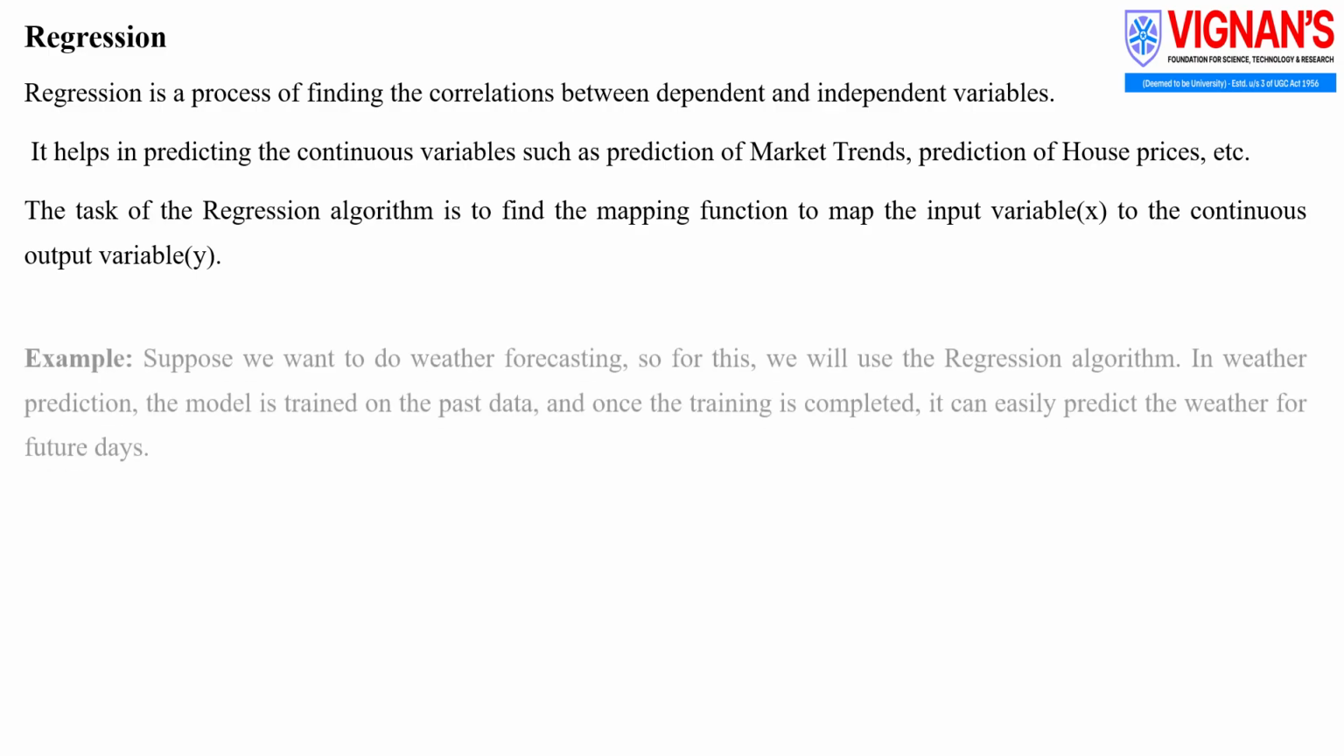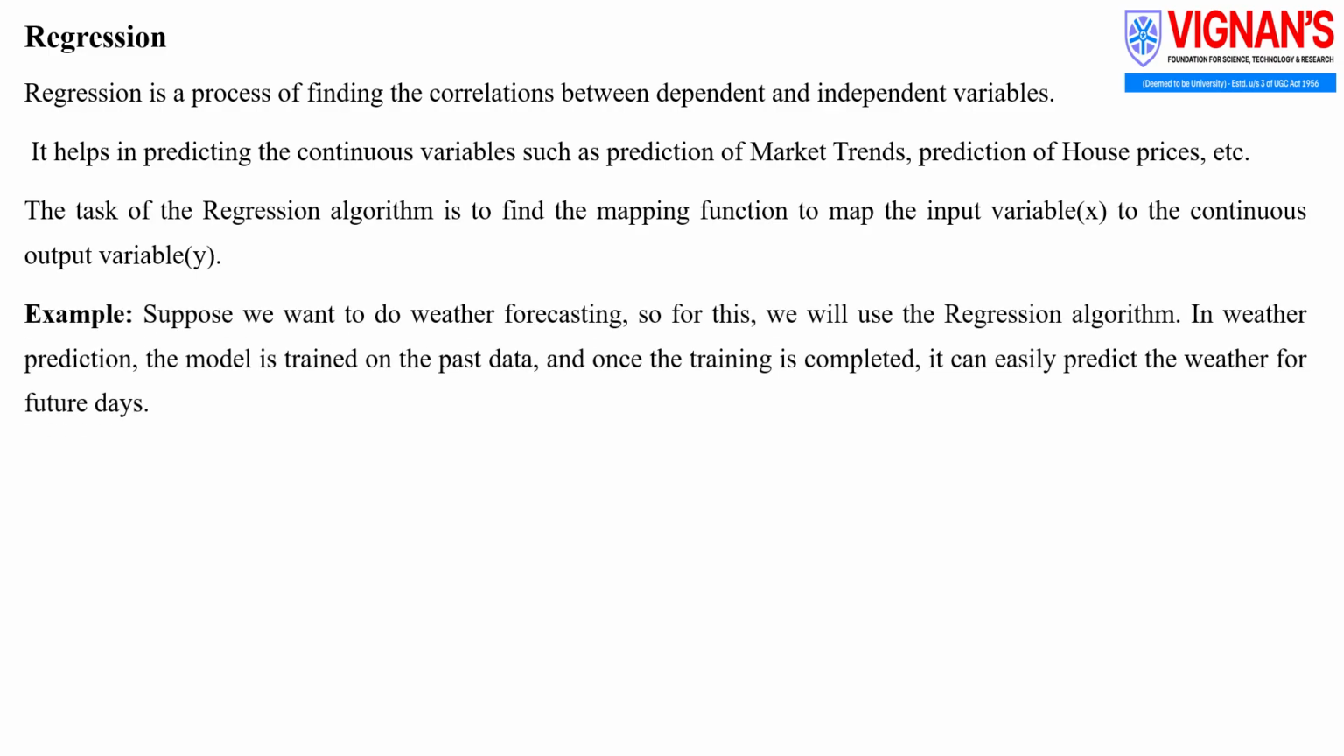For example, suppose we want to predict the weather. We can use a regression algorithm for this task. The model is trained using past weather data. Once the training is complete, the model can predict future weather conditions based on new data.